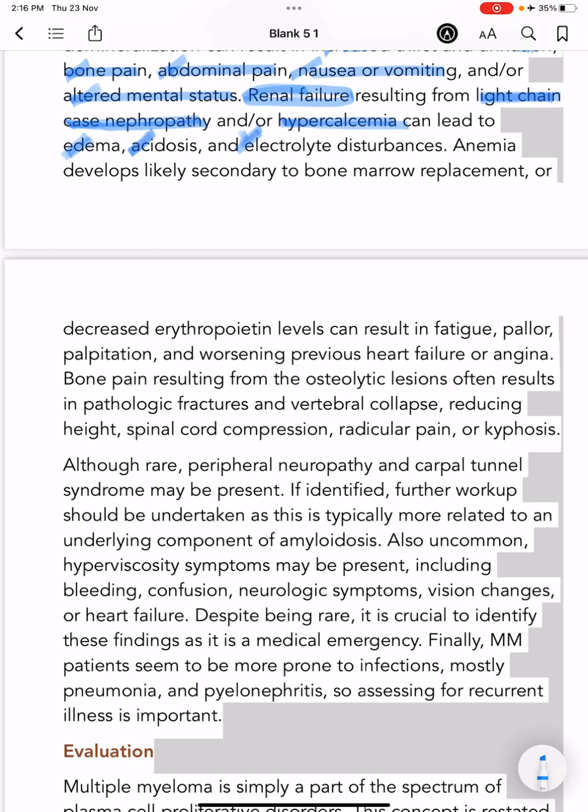Because of renal failure there will be edema, acidosis and electrolyte disturbances. Why this renal failure? Because of light chain cast nephropathy and hypercalcemia.